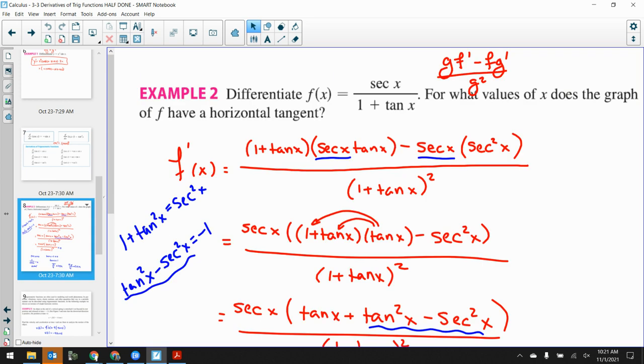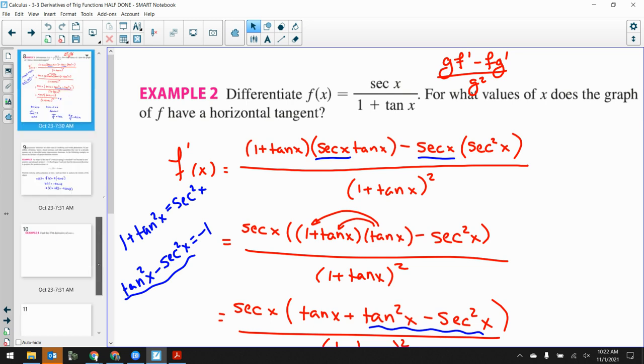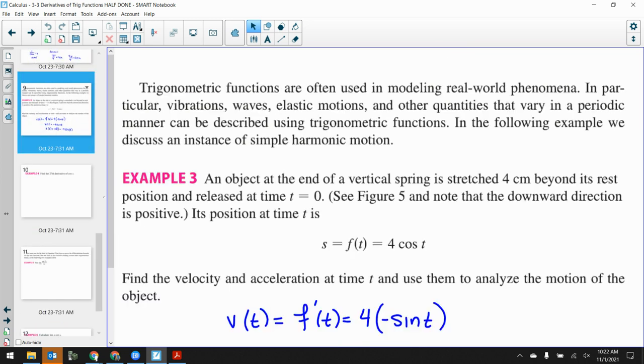Then we did this problem where you just kind of have to figure out where the trigonometric identities are within them. Honestly, this is the calculus part. This is just reducing it down. The calculus part is just applying the quotient rule to it, and then we're just reducing down.